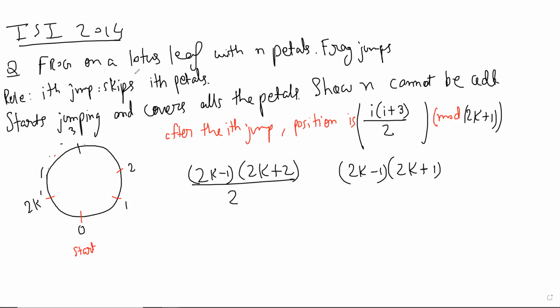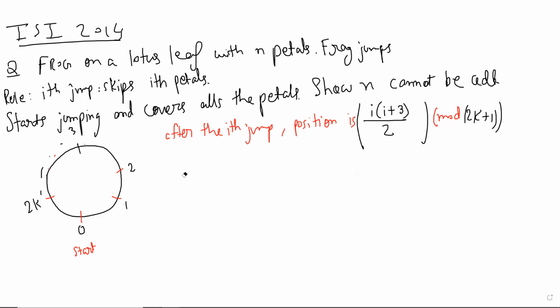So in the 2k minus 1 jump, how will it be zero, sir? If you expand or check, I'm not sure. We're getting 2k minus 1 times 2k plus 2 divided by 2.